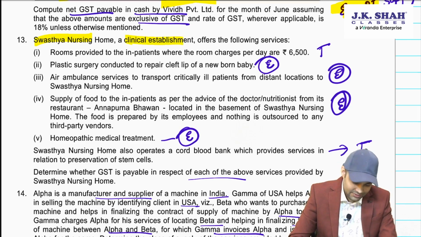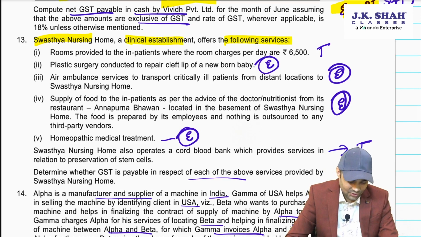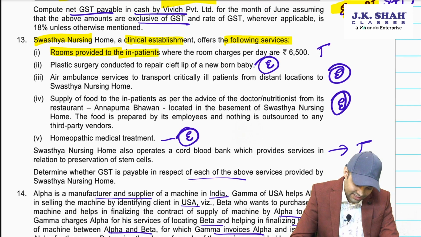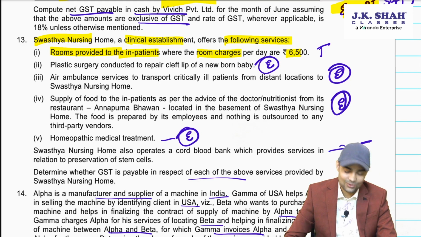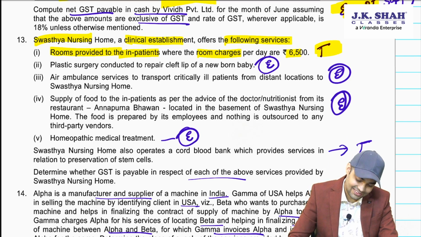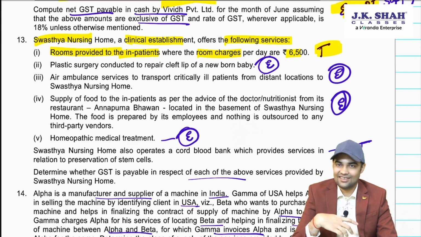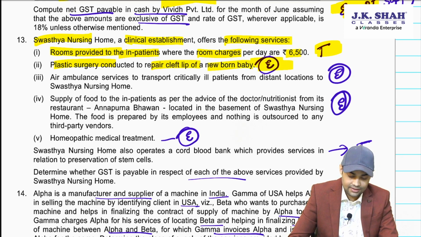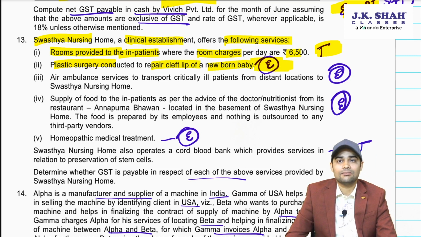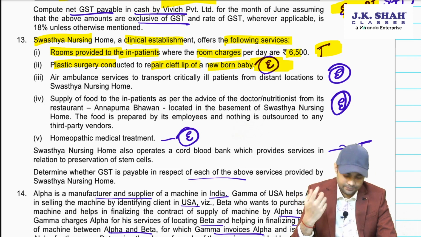Swasthya Nursing Home, a clinical establishment, offers the following services. Rooms provided to inpatient where room charges per day was 6,500. Recent amendment, more than 5,000 per day, room charges will be taxable. But if it was ICU, then it wouldn't have been taxable. Then plastic surgery conducted for repair of cleft lip of newborn baby. People, though it's plastic surgery, but it is for a necessity, it will enjoy an exemption.